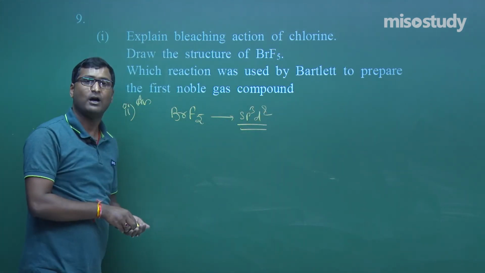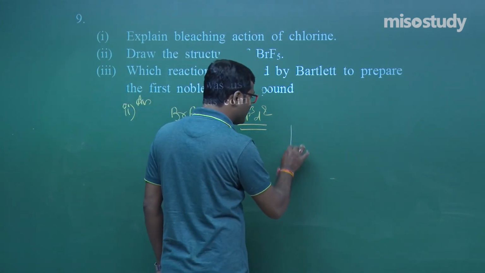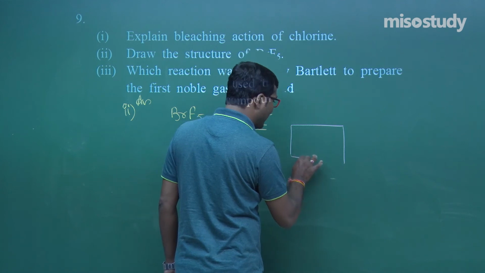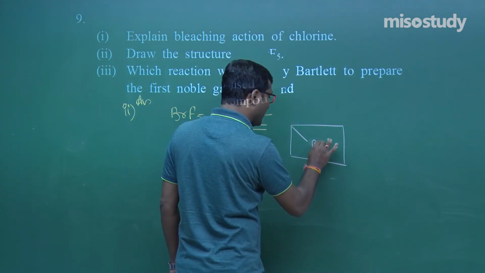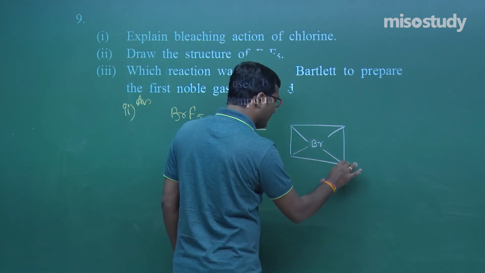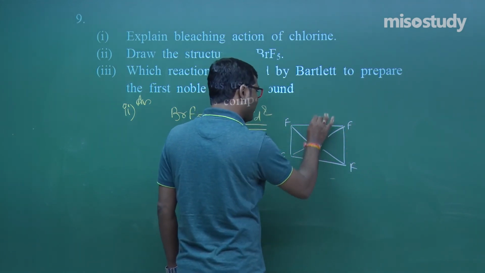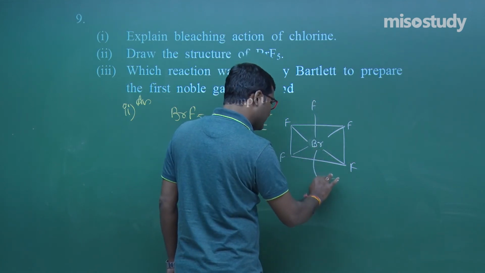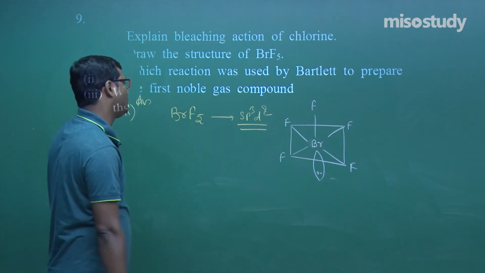So should it have octahedral geometry? No. Due to the presence of a lone pair of electrons, my friend, BrF5 has this structure. Here is F, F, F, F, and here is F, but here is the lone pair of electrons. This is a square pyramidal geometry, my friend.